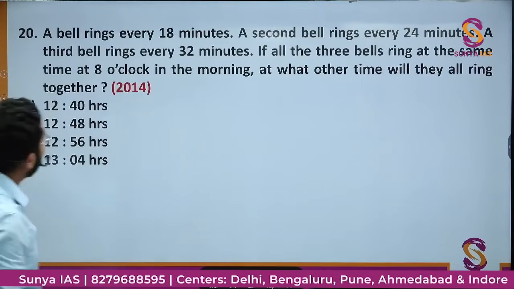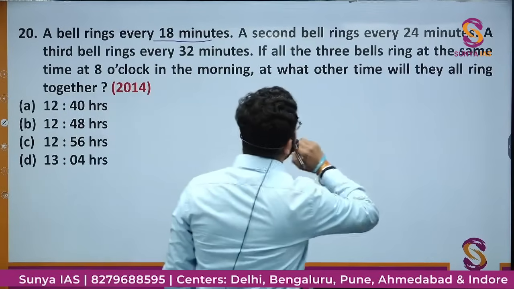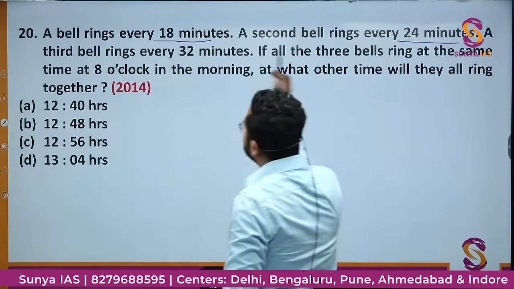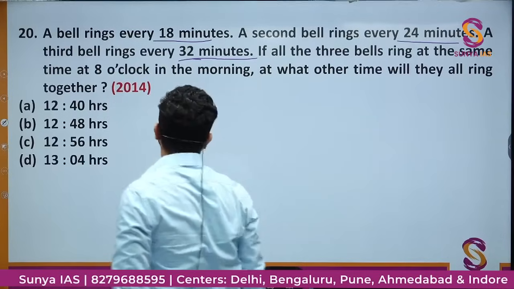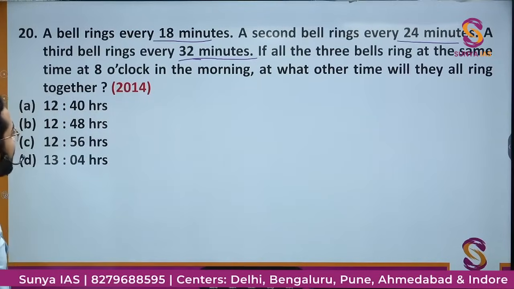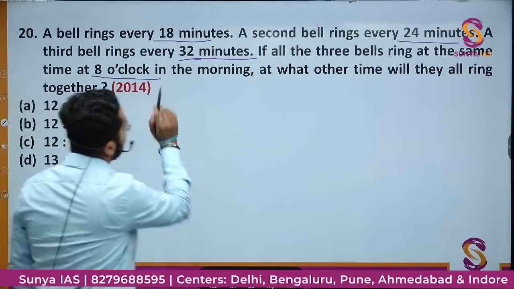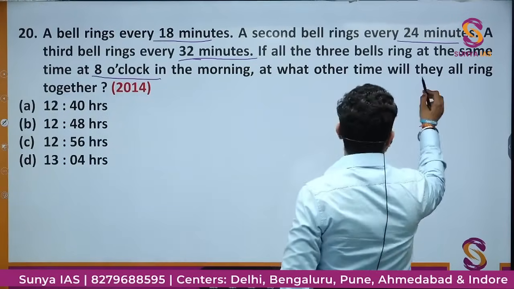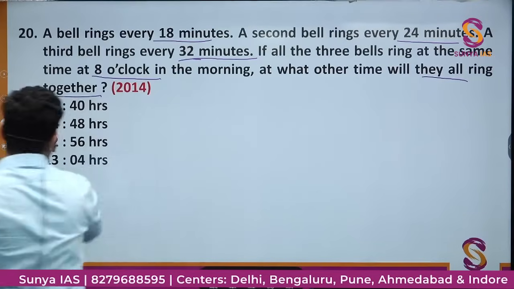A bell rings every 18 minutes. Second bell rings every 24 minutes. Third bell rings every 32 minutes. If all the three bells ring at the same time at 8 o'clock in the morning, at what other time will they all ring together?